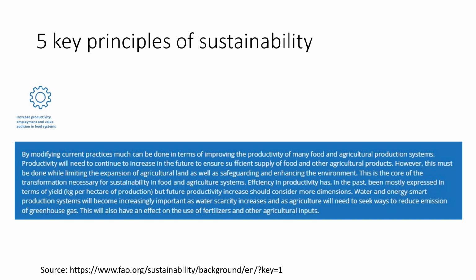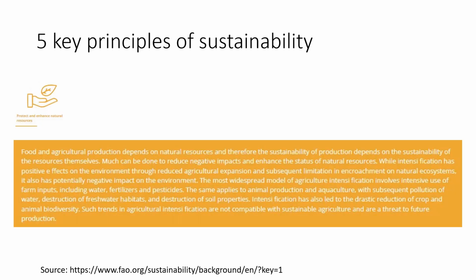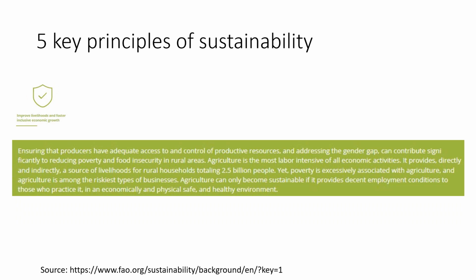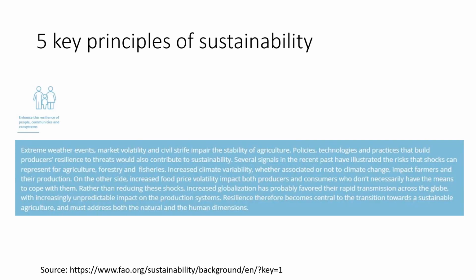The first of the 5 key principles for sustainability in food and agriculture is increase productivity, employment, and value addition in food systems. The second of the 5 key principles for sustainability in food and agriculture is protect and enhance natural resources. The third of the 5 key principles is to improve livelihoods and foster inclusive economic growth.